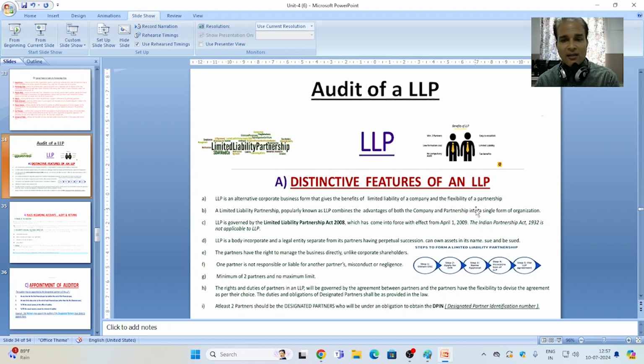The duties and obligations of designated partners shall be as provided in the law. At least two partners should be designated partners, who will be under an obligation to obtain the DPIN, the designated partner identification number.